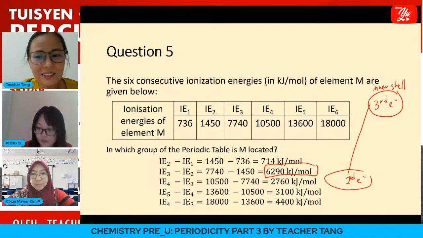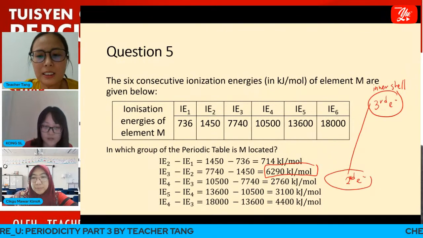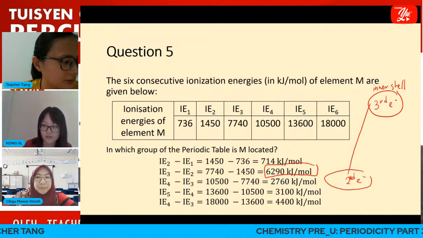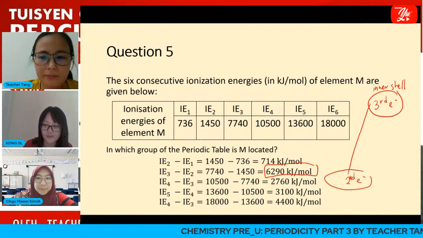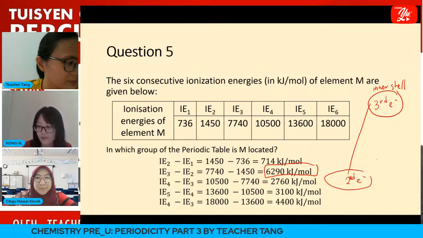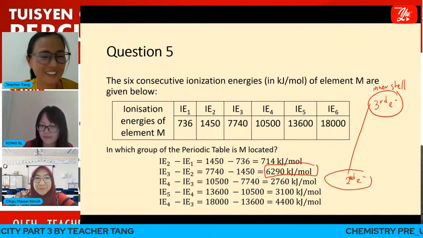Any answer from the students? How many valence electrons does this element M have? No answer yet.